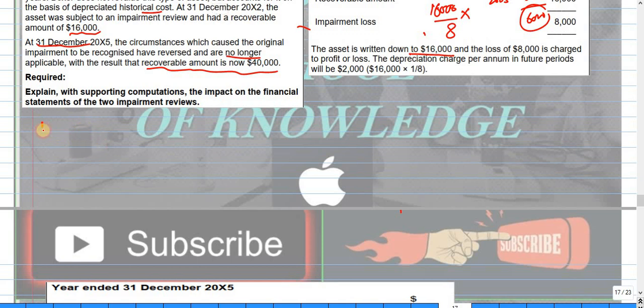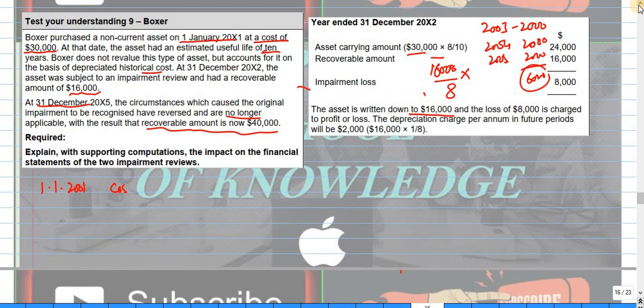On 1st Jan 2001, the cost is 30,000. Okay, the question is a little bit tricky, but okay.